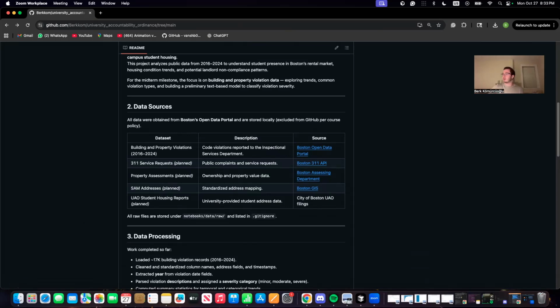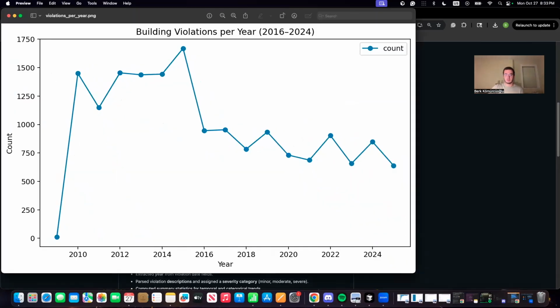Now let's look at some early visualizations. The first chart shows violations per year from 2016 to 2024. You can see there's a steady decline after 2018, which might reflect better housing compliance or changes in inspection activity.